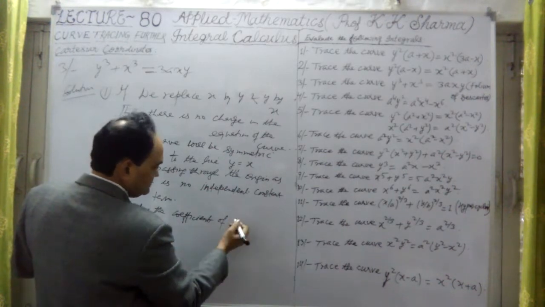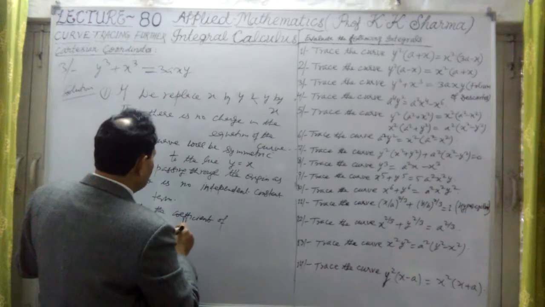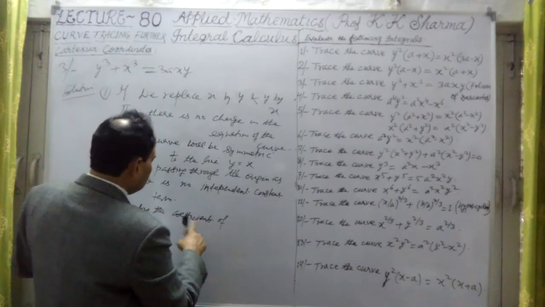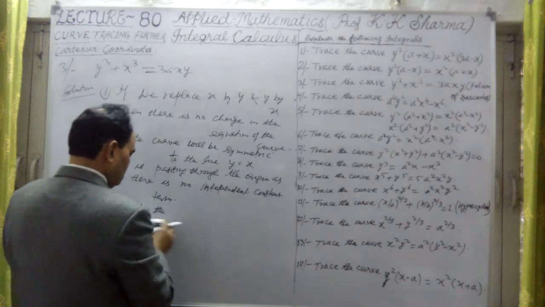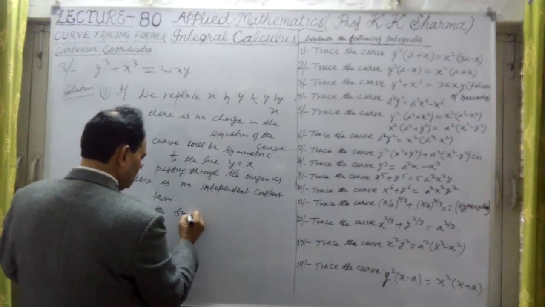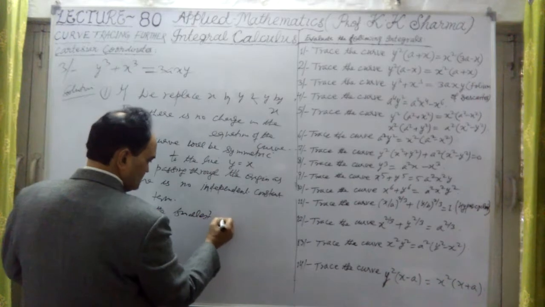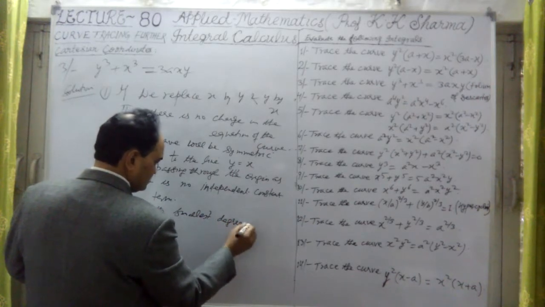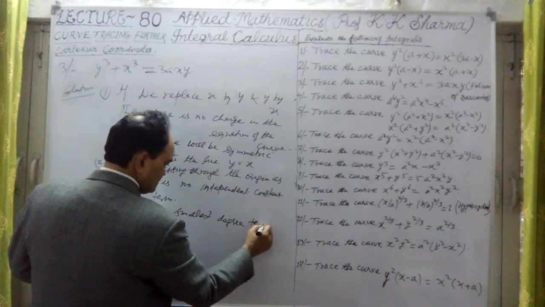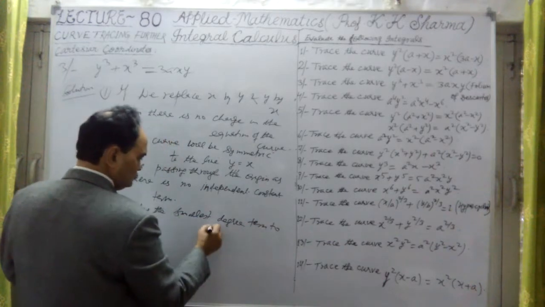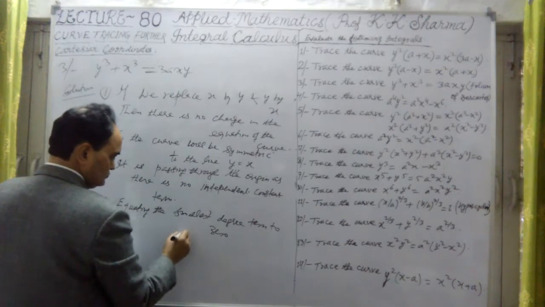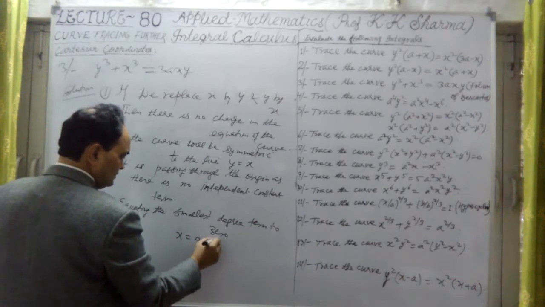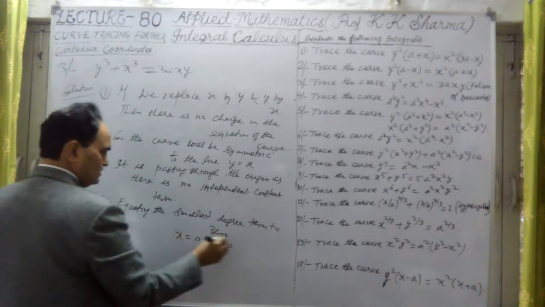So equating the coefficients of the smallest degree term to 0, x into y equal to 0, x equal to 0 and y equal to 0, we get.